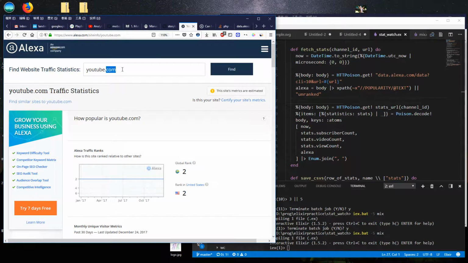Alexa is a site ranking site that I guess Amazon bought. They'll tell you what the rank of a website is. So this is YouTube. This is kind of boring because they're so huge, they've just stayed at number 2 continuously. Let's check out Indie Hackers for a comparison.